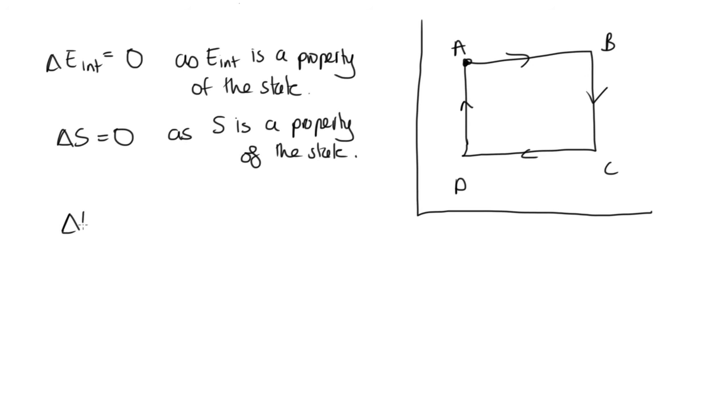But what we do know is that the change in internal energy is equal to Q plus W, and that this is equal to zero. So this tells us that Q is always equal to minus W. So that's all we can really say about a general cycle.